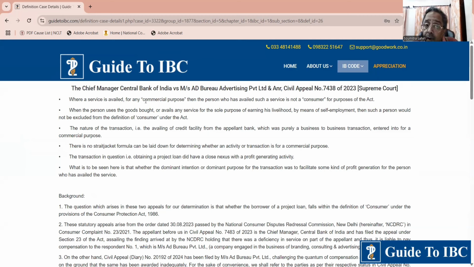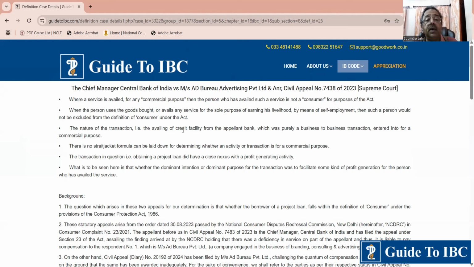When you have availed services for commercial purposes, you are no longer a consumer. This was a case of consumer forum, consumer dispute. So, as per the consumer dispute redressal commission, you are not a consumer. When a person uses goods bought and availed services for the sole purpose of earning his livelihood by means of self-employment, then such person is not excluded from the definition of consumer under the Act.